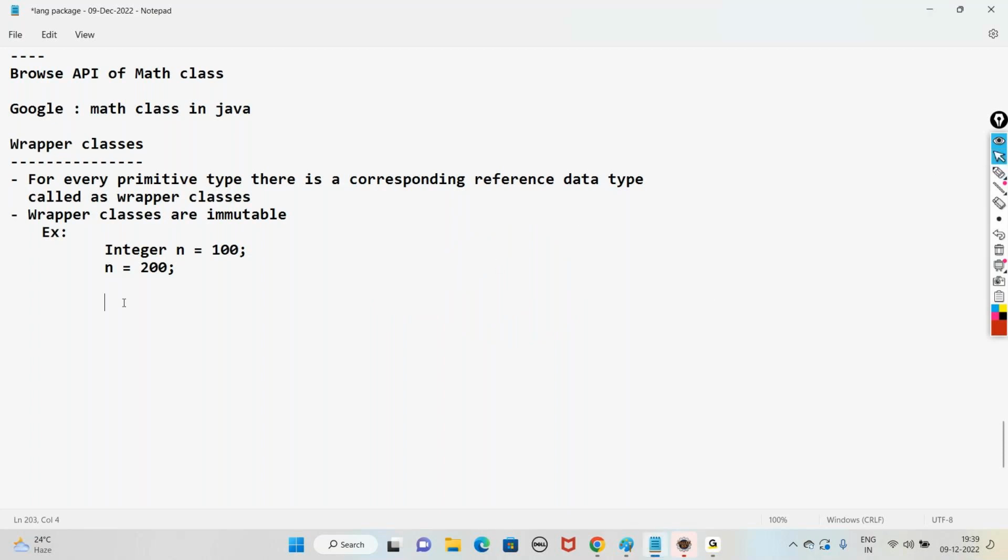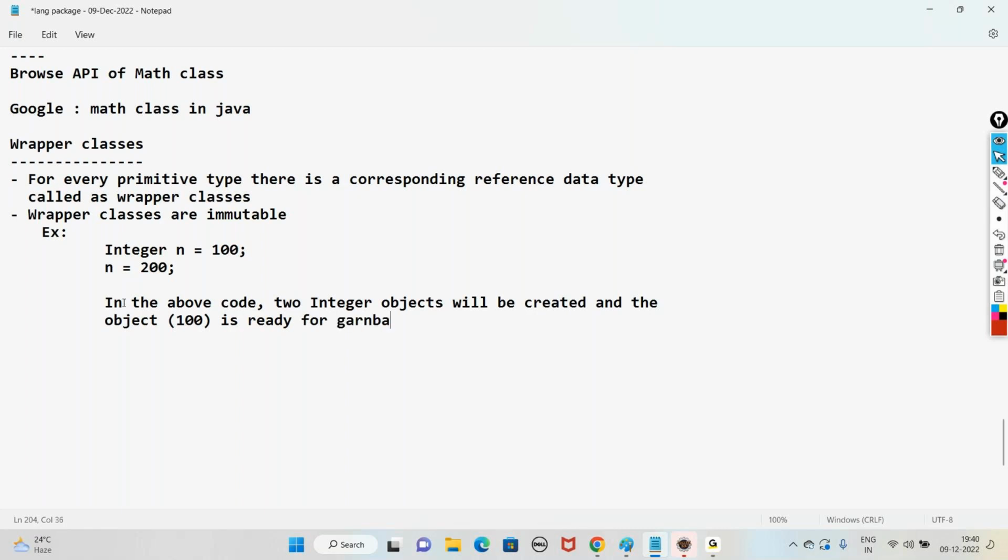So in the above code, two integer objects will be created and the object 100 is ready for garbage collection.